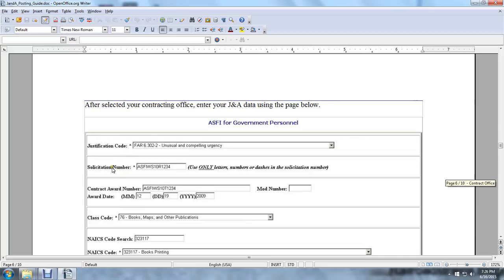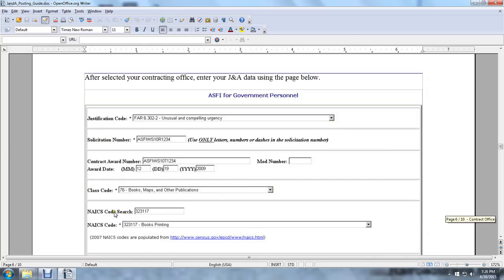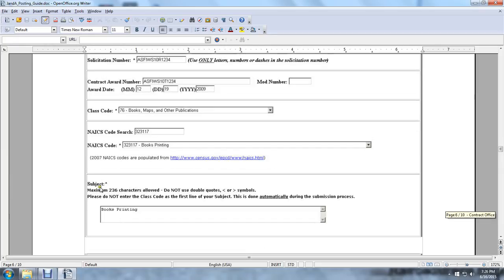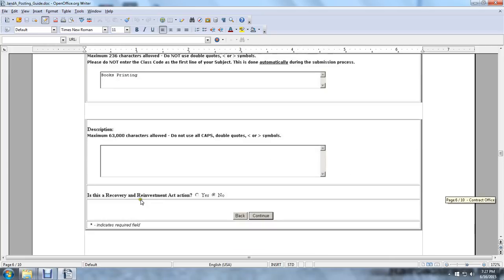Enter your justification code, your solicitation number, your contract award number, your award date, your classification code, and your national identification class code; search your NAICS code. Enter a subject of a maximum of 236 characters, and don't use double quotes, hyphens, or greater-than or less-than symbols. Do not enter the class code on the first line of the subject; this is done automatically during the submission process. A description allows up to 63,000 characters. Do not use all caps, double quotes, or symbols.